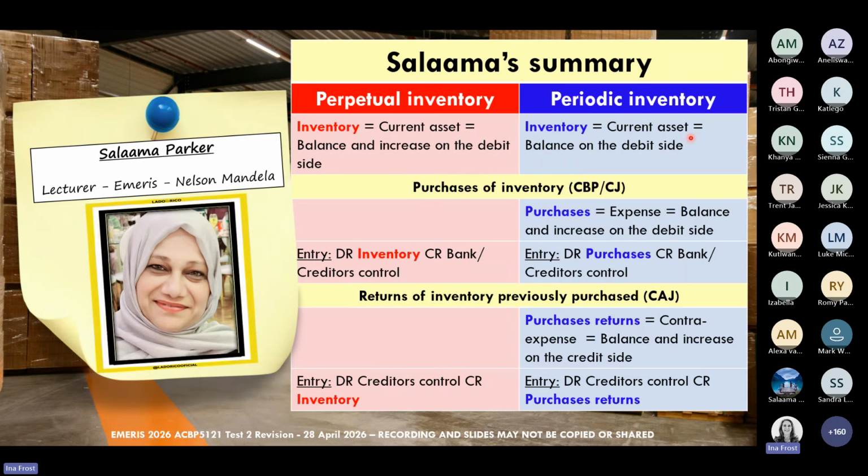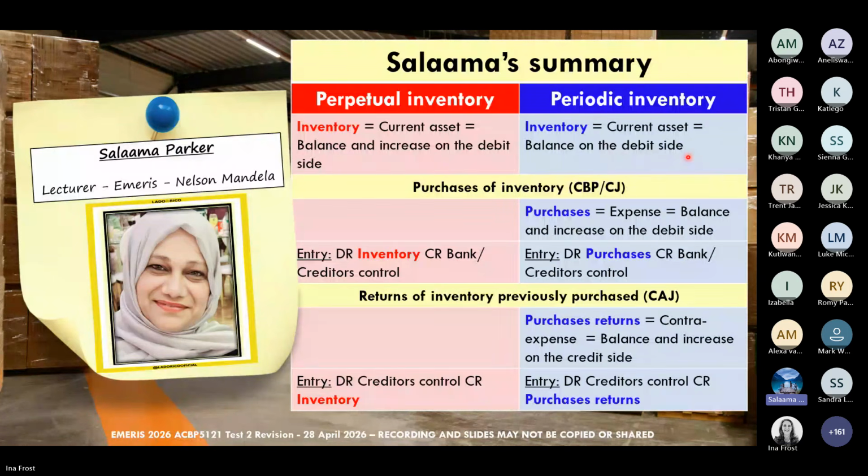Salama, you are breaking up a little bit at the moment. If you don't mind, I'm going to just move on, and maybe you can see if you can have a look at your connection, and then we can maybe come back to this a little bit later. Not a problem, sorry about that. Yes, let me just quickly see if I can leave, and then I'll come back. Okay, thank you, perfect.